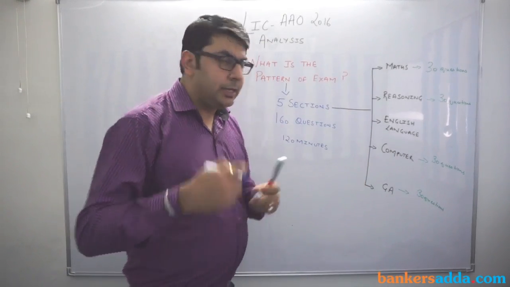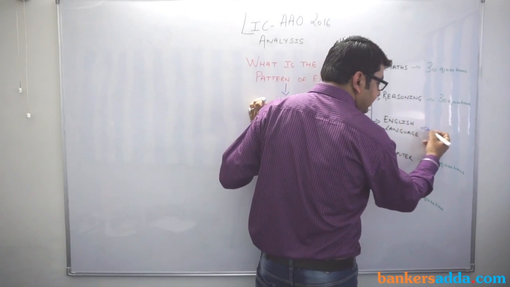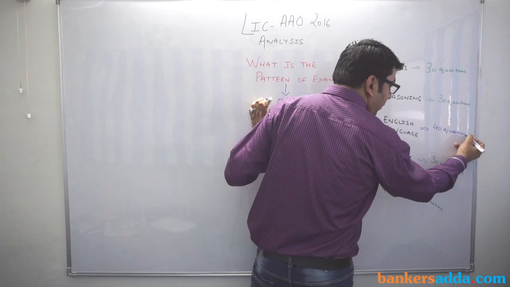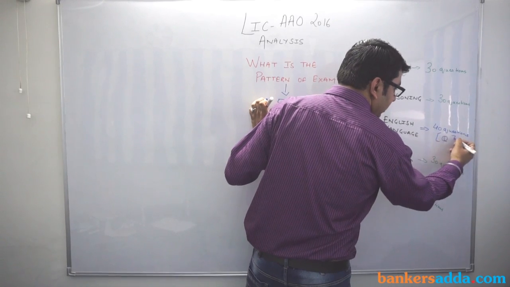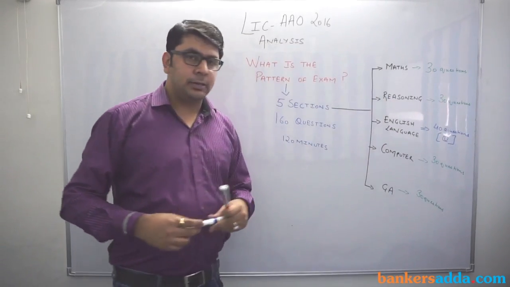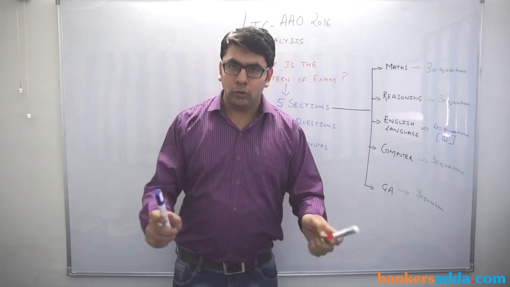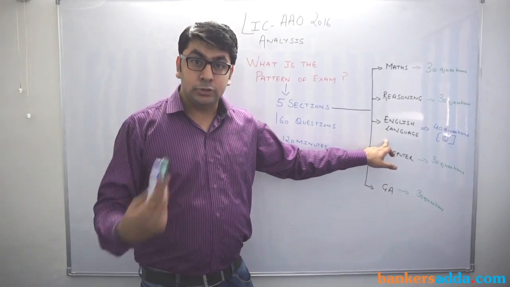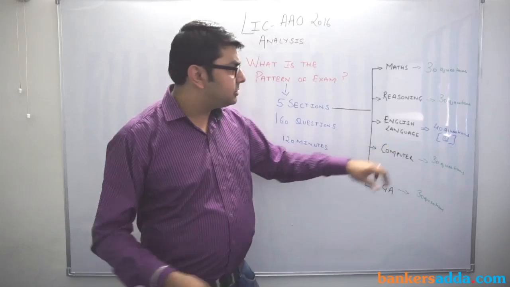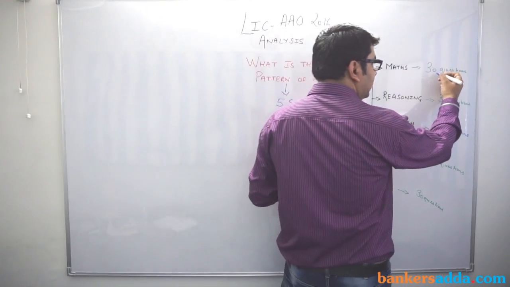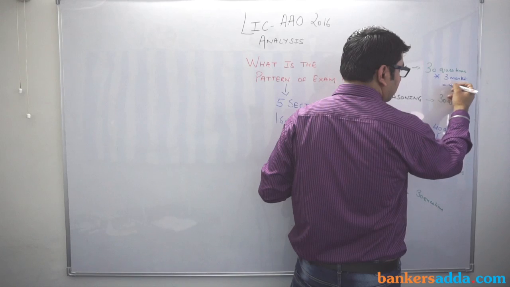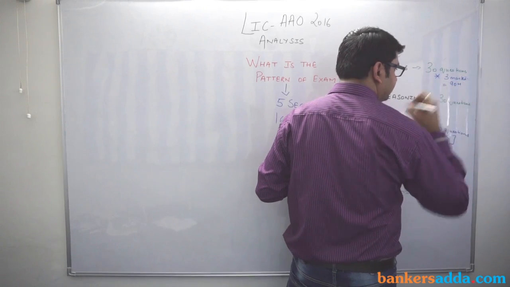Now, English language has 40 questions, and one more important thing is that it is of qualifying nature. That means there is no marking scheme for English language. So, what is the marking scheme for the others? Mathematics, 30 questions of 3 marks each, total 90 marks.